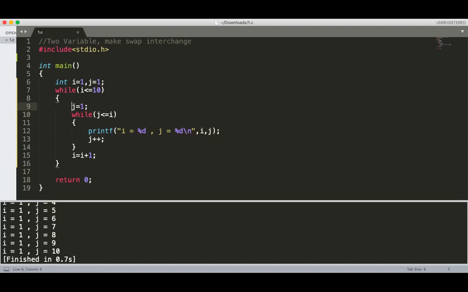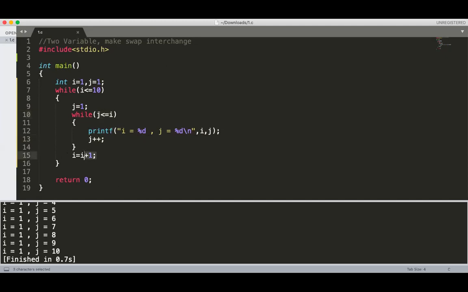First i equal to 1, condition is true, j equal to 1, and now the condition is 1 less than or equal to 1 because i is 1. So 1 less than or equal to 1, condition is true. So it will print 1, 1, and j plus plus, j becomes 2. But here the condition becomes false. So it will come out. For the first iteration, it will execute one time only.